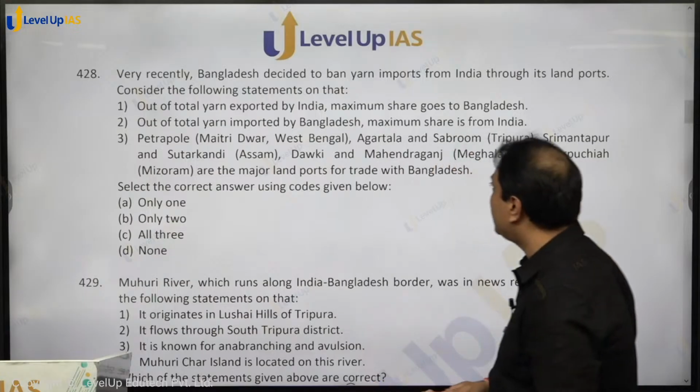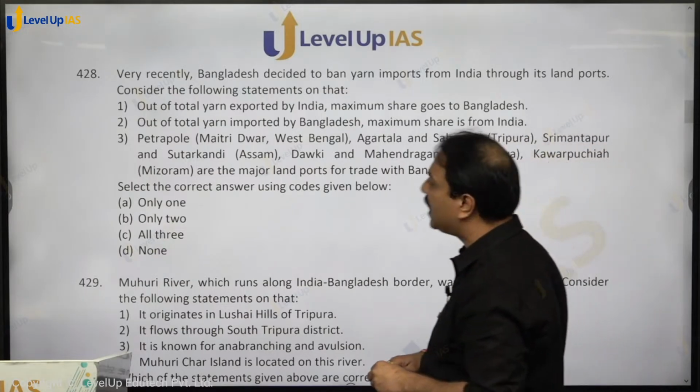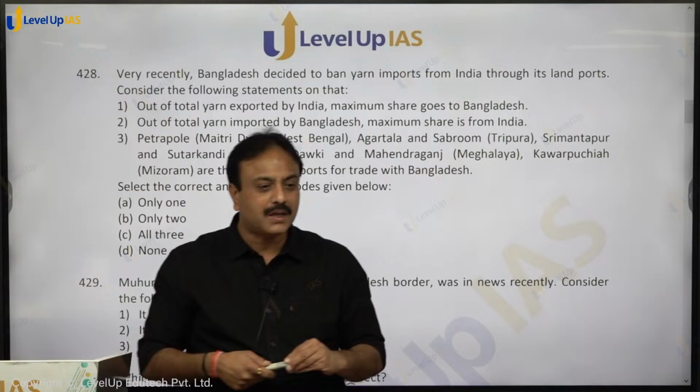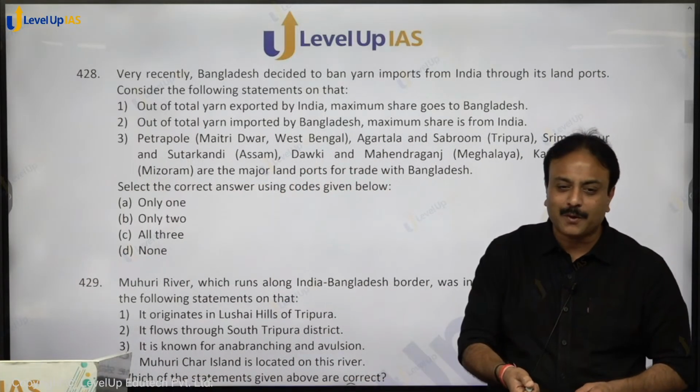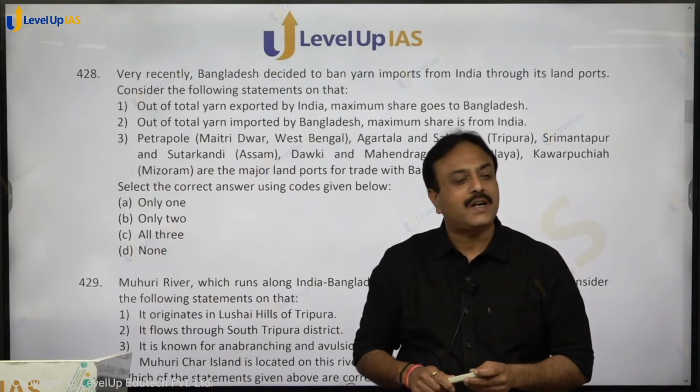Very recently, Bangladesh decided to ban yarn imports from India through its land ports. सुना था? पढ़ा था? नहीं. बांग्लादेश इंडिया के रिलेशन बहुत अच्छे चल रहे, बताइए आप लोग को, right? So what happened? What India did?